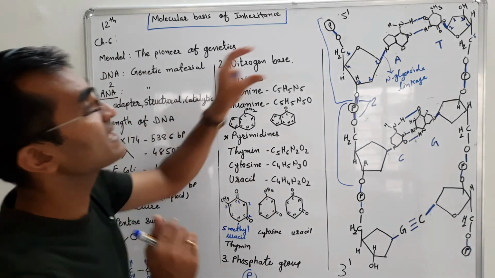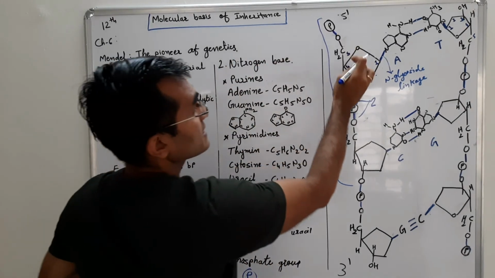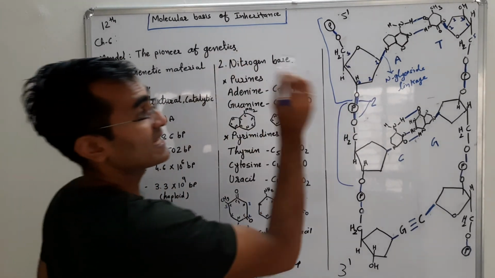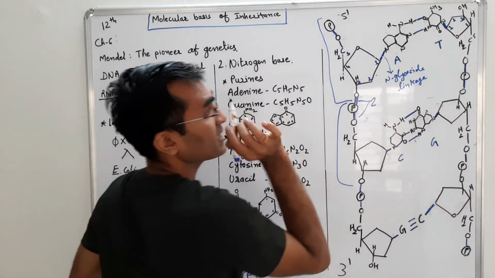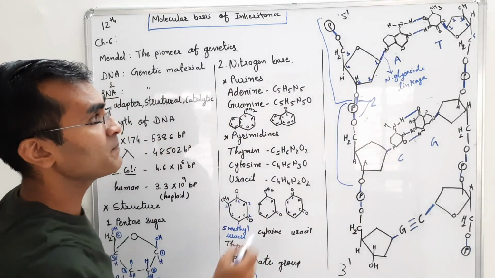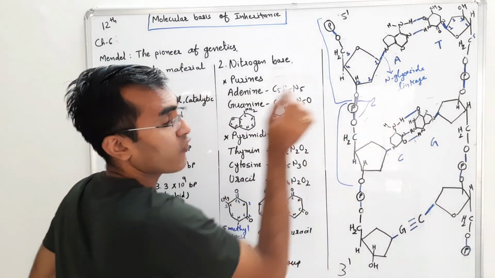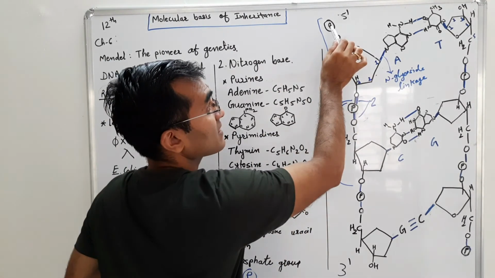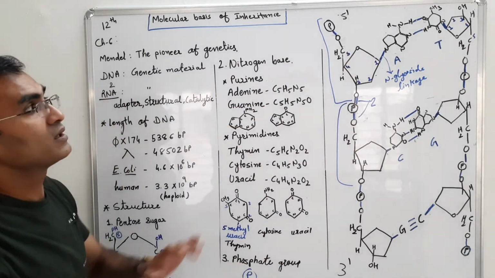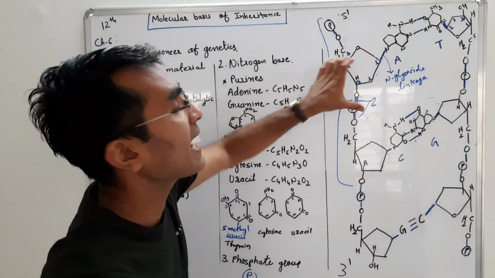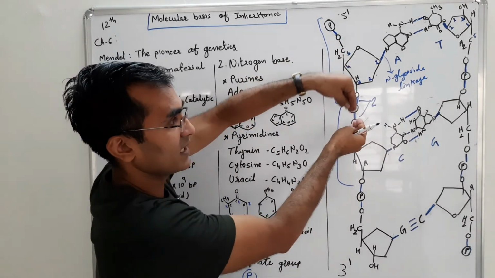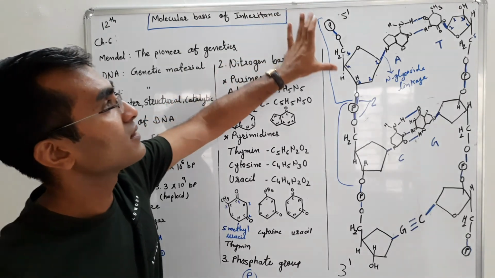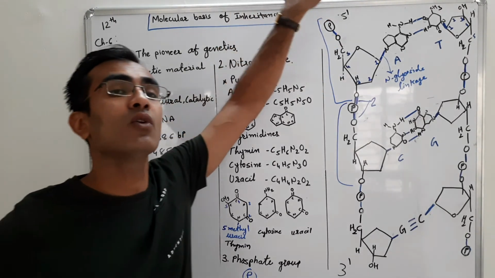Now you can see in this structure that this is the fifth carbon and this one is the third carbon. So you can see this linkage: the first carbon is attached with the nitrogen base, the third carbon is attached with the phosphate group, and the fifth carbon is attached with the free phosphate group. Okay, now the third carbon is already engaged in the binding over here. So if you see the top one, the first one, that is 5' and it will be open.